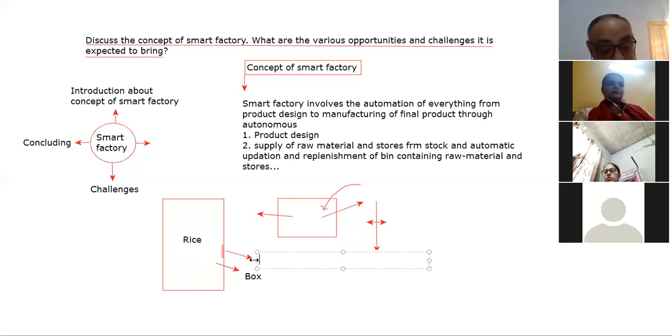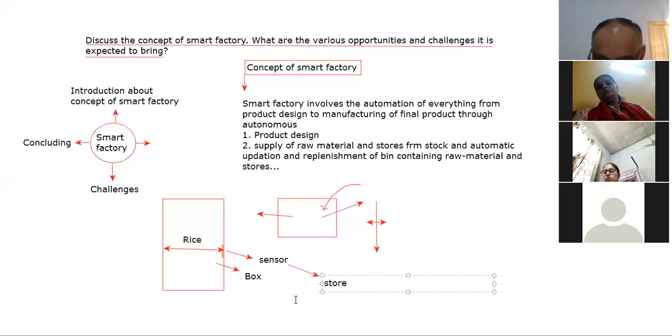When the level of rice in your box comes to this point, the sensor sends a signal, let's suppose, to the store.